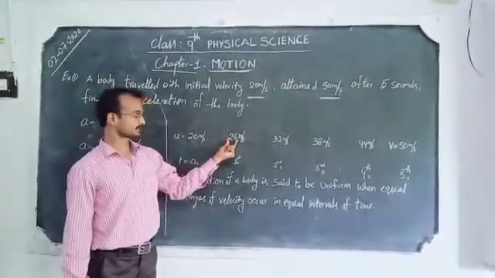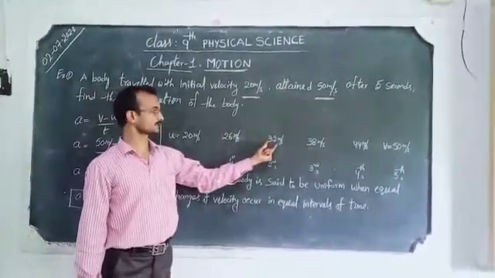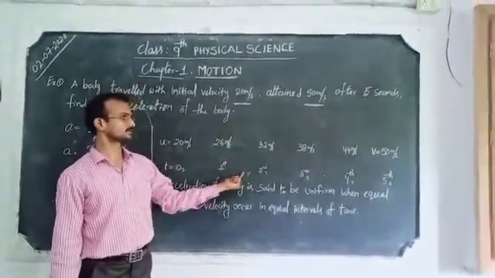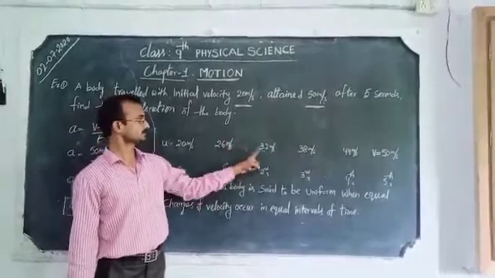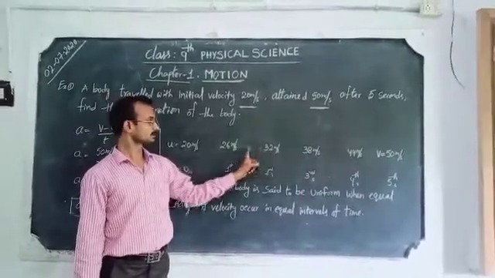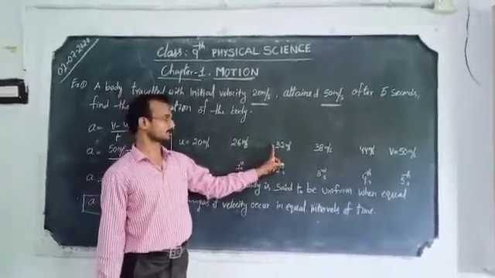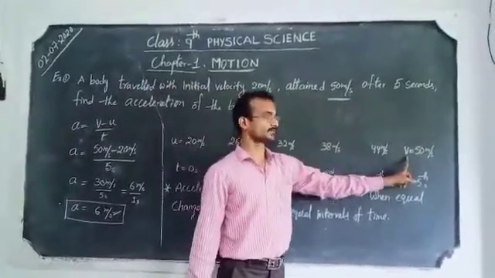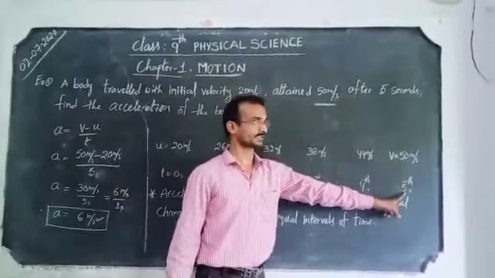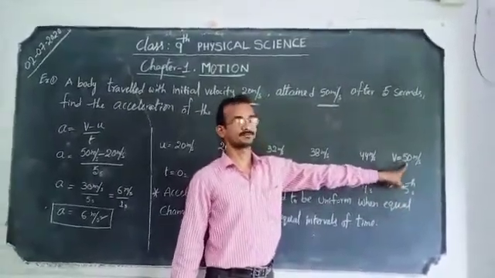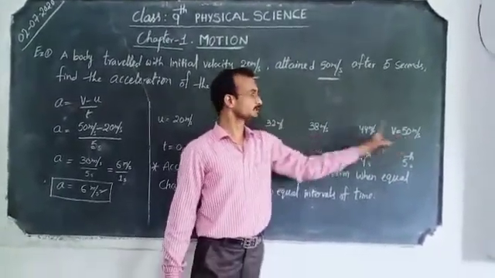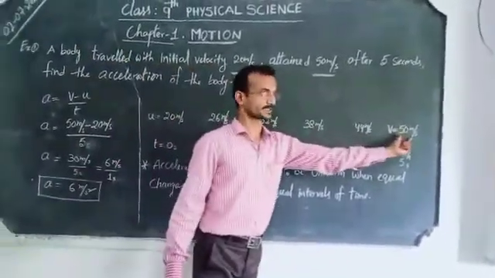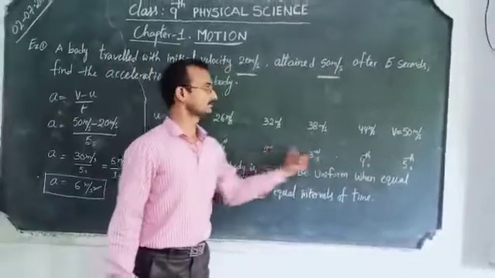After one more second, from the first second to the second second, during this 1 second time interval, the velocity goes from 26 to 32. How much increase? 6 meter per second increase. Here also 6 meter per second change we are observing. Finally, after 5 seconds, the final velocity is 50 meter per second. In such a way, its velocity changed from 20 meter per second to 50 meter per second during the time interval of 5 seconds.